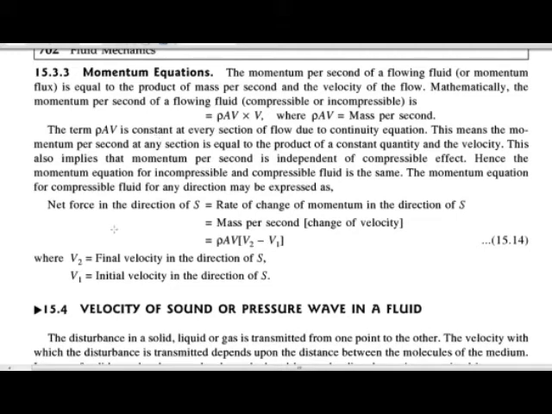So the net force in the direction of S is equal to the rate of change of momentum in the direction of S, which is mass per second into the change in velocity.